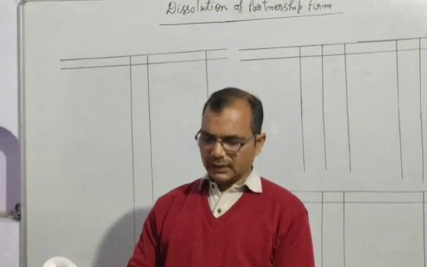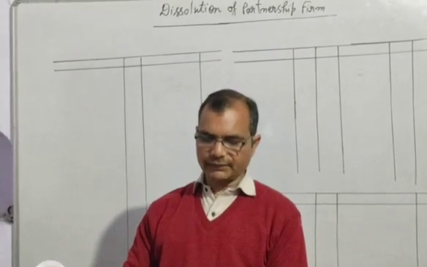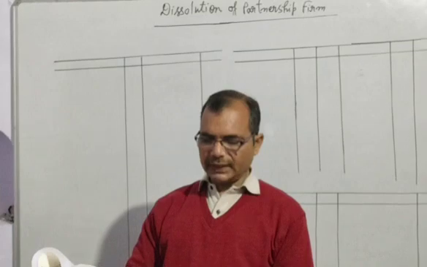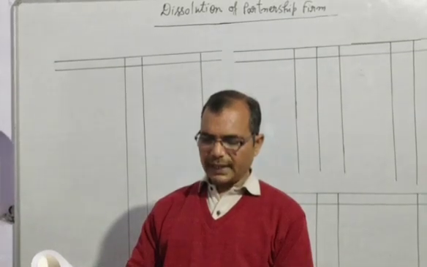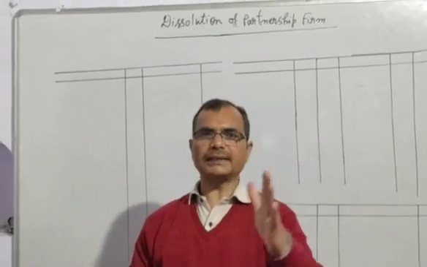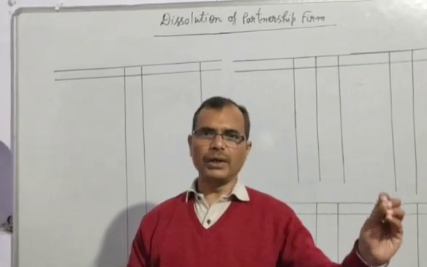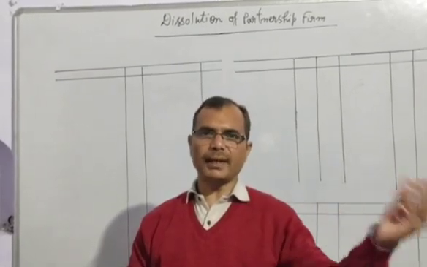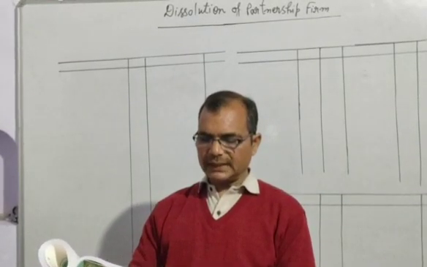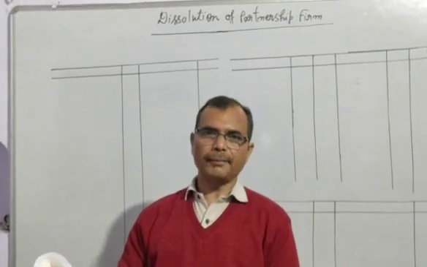and on the above date the firm was dissolved. The assets were realized and liabilities were paid off as follows. The additional information is given. 50% of furniture was taken over by A. In the video of yesterday we have seen all the assets were sold. Today we will see some assets were sold and some assets were taken by the partner. So here it is written 50% of the furniture was taken over by A at 20% less than book value.